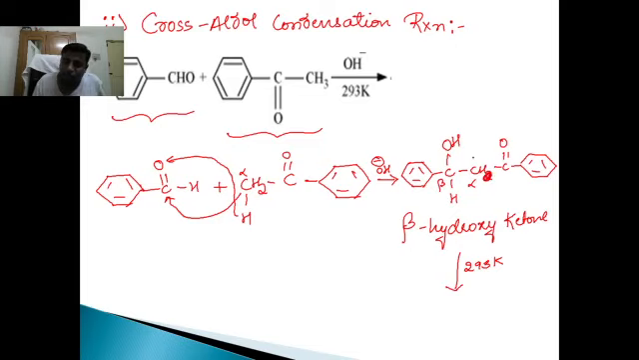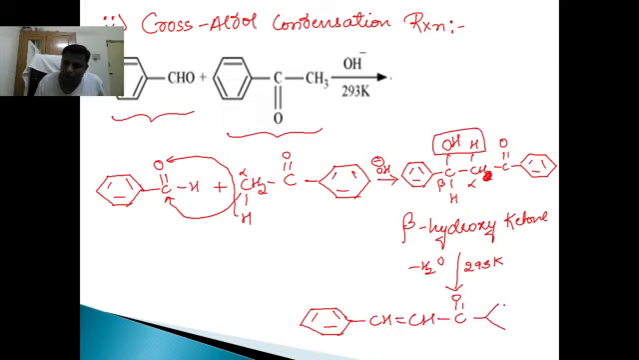Can I write this CH2 as CH? Yes, this will lose a molecule of water to form the final product. What is this? This is the final product. See this? CH double bond CH, single bond C double bond O, and a benzene ring. This is called alpha beta unsaturated ketone. A very big question, but it has been asked only for 1 mark.